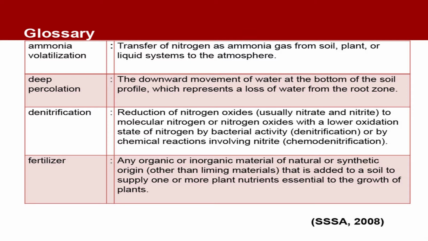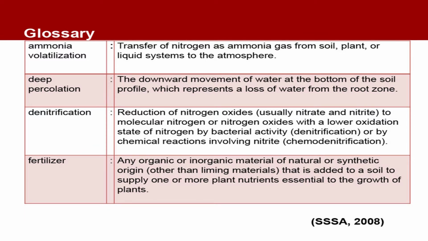Denitrification, as the name suggests, is the reduction of nitrogen oxides, usually nitrate and nitrite, to molecular nitrogen, that is N2, or nitrous oxide, that is N2O, with a lower oxidation state of nitrogen, by bacterial activity. Chemodenitrification is by chemical reactions involving nitrite, so it is a biological as well as a chemical process.